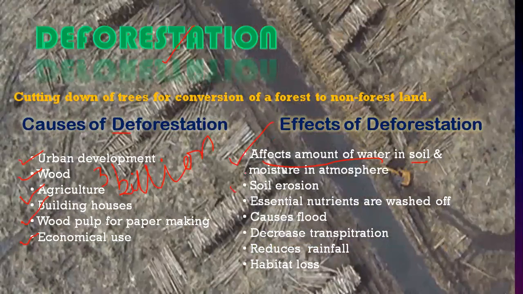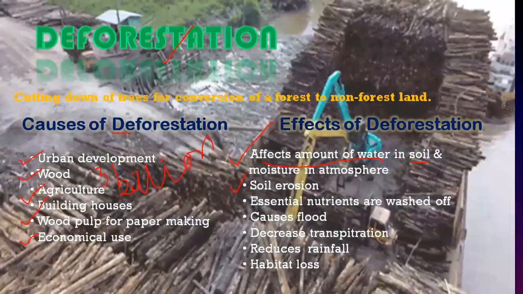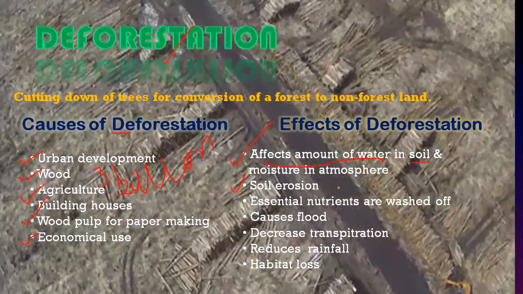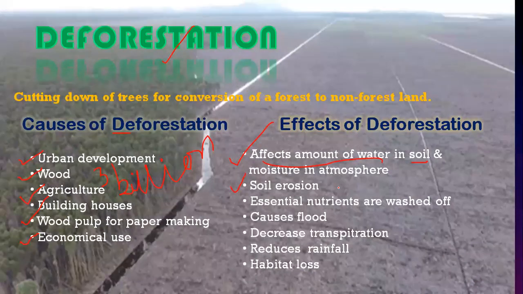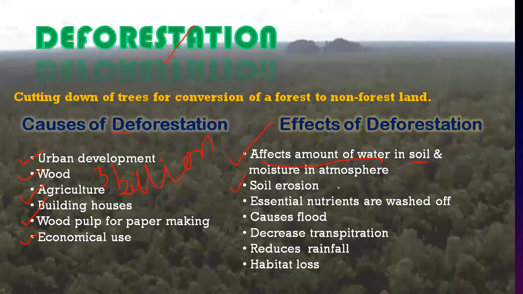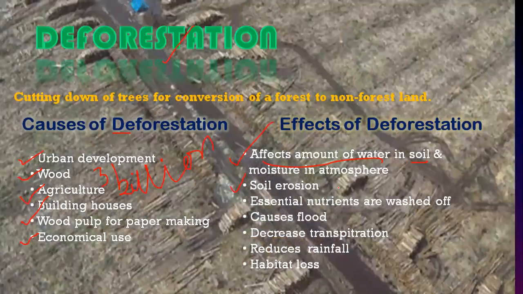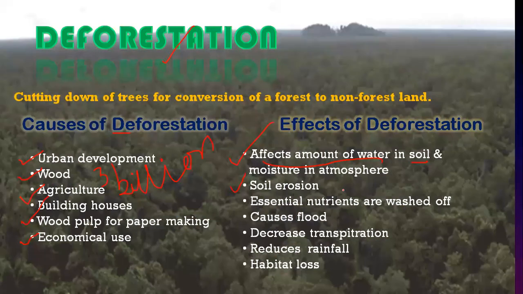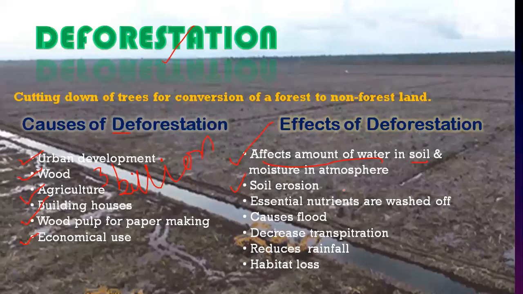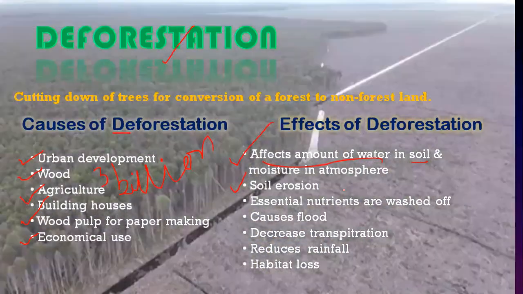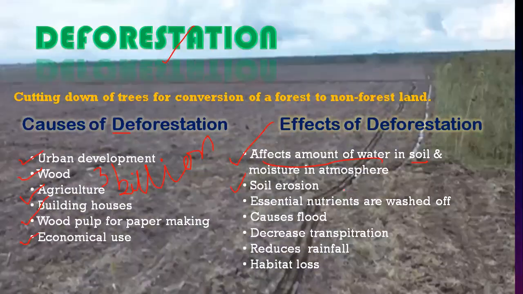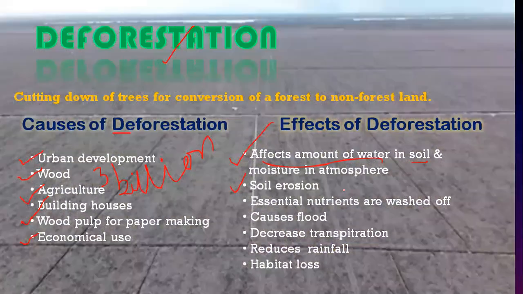Number two is soil erosion. As we know, trees and forests keep the soil intact, and keep the mountains and rocks intact. Their roots penetrate deep in the soil, and the soil will not be eroded or washed out with the rainwater.